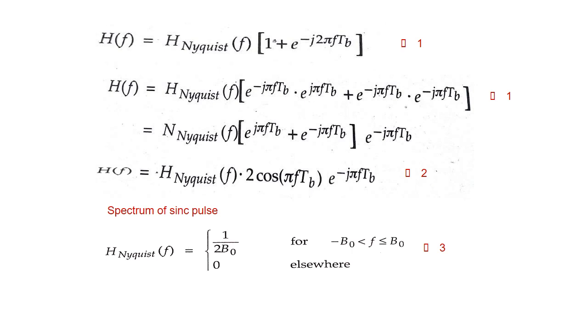So H(f) = H_Nyquist(f) · 2cos(πfT_b) · e^(-jπfT_b). The spectrum of the sinc pulse will be H_Nyquist(f) = 1/(2B_0) for -B_0 < f < B_0 and 0 elsewhere.